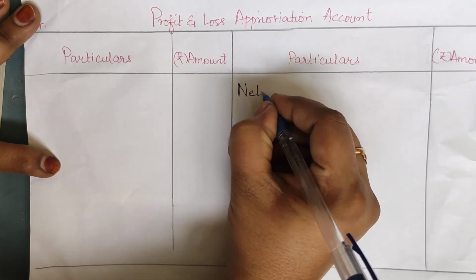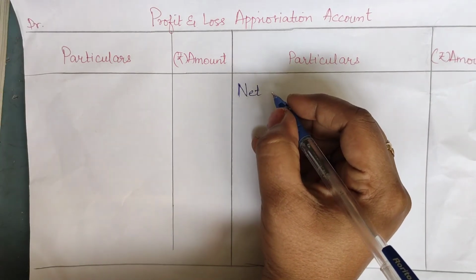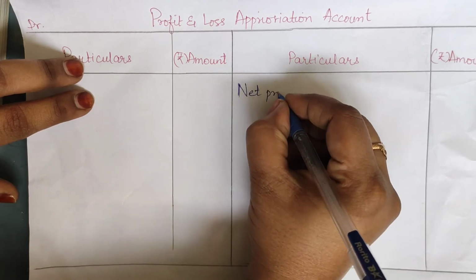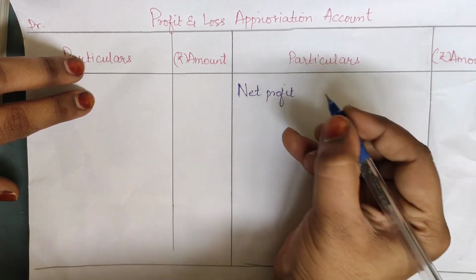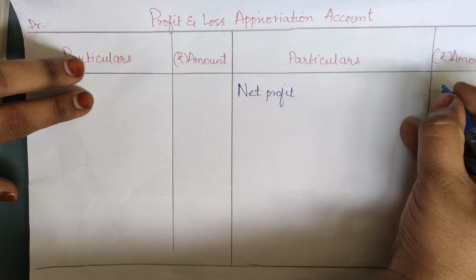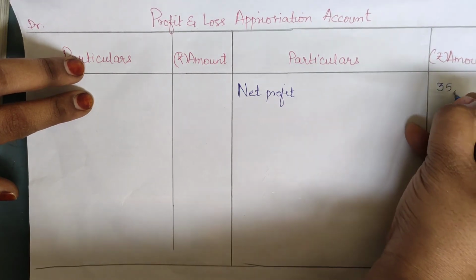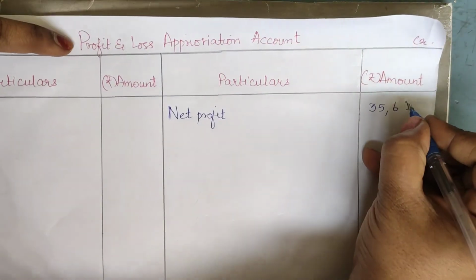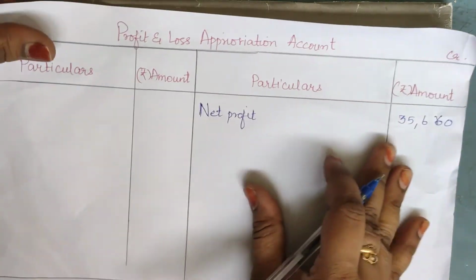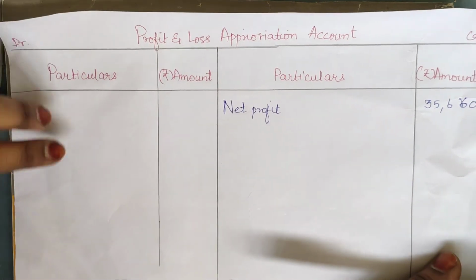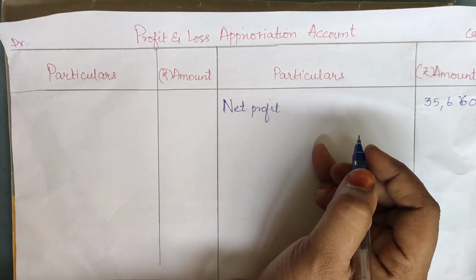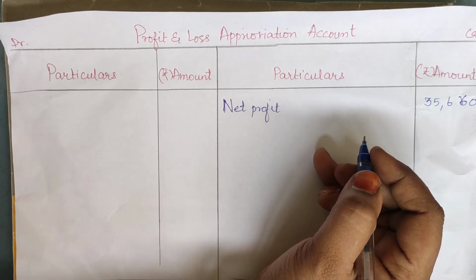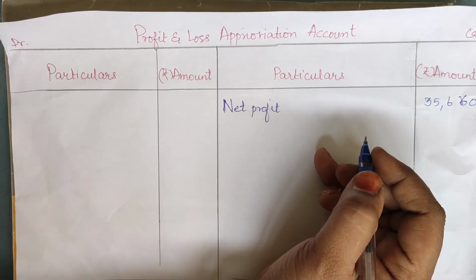So the net profit of the year 2015 is 35,660. According to the question, they contributed their capital respectively and agreed to share profit and losses in the ratio of 3:2:1.